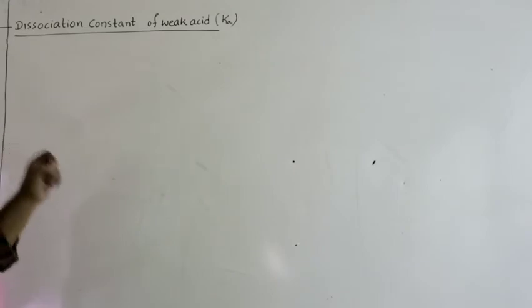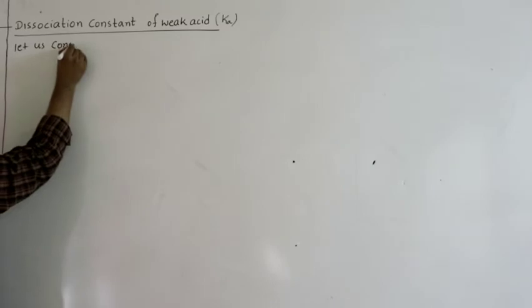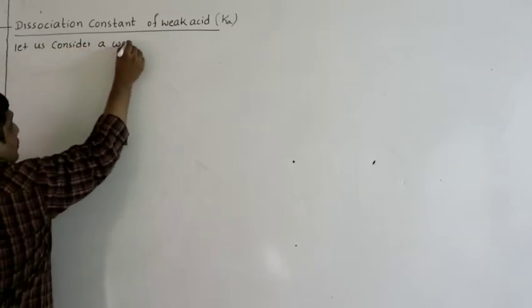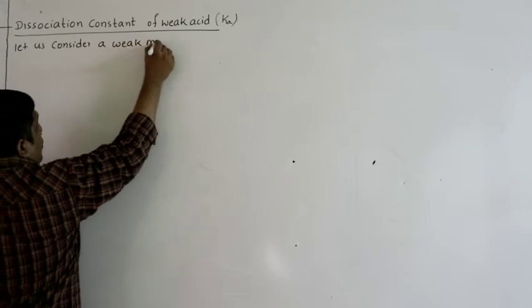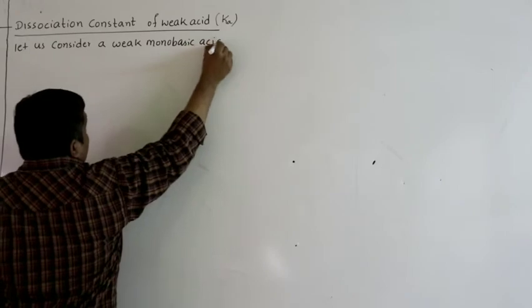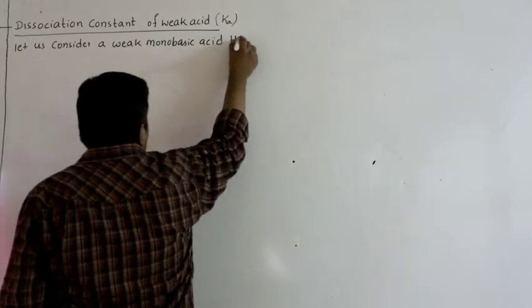Dissociation constant of weak acid. So, K subscript A, the dissociation constant of weak acid. Let us consider a weak monobasic acid HA.